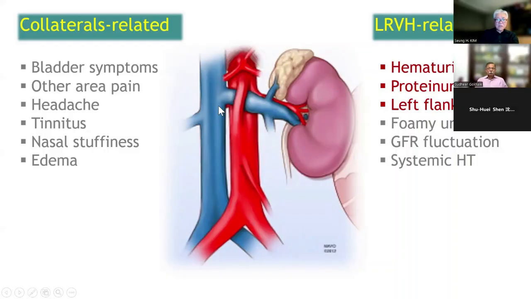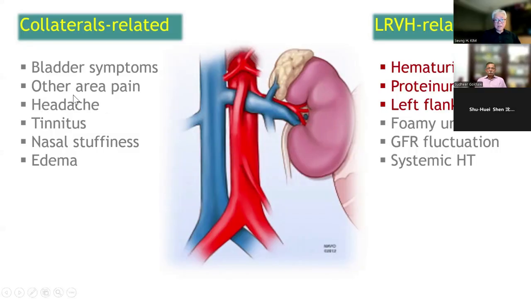And if collaterals occur anywhere, the patient may have pain in the umbilical area, epigastric area, subcostal area, or back pains, and even the shoulder. And actually from head to toe, patients can have any symptoms due to collateral vessels.